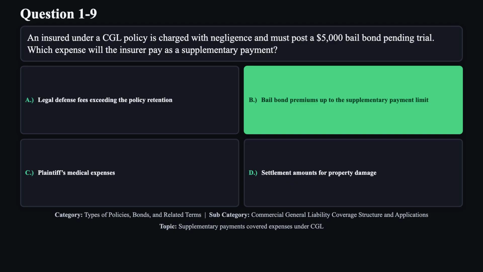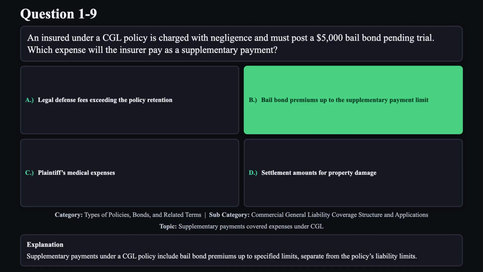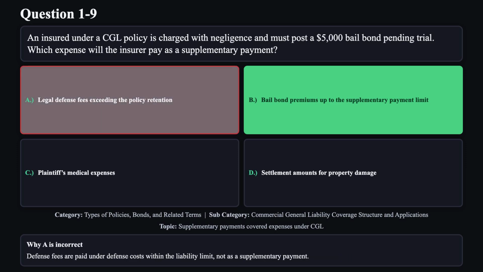The correct answer is B. Supplementary payments under a CGL policy include bail bond premiums up to specified limits, separate from the policy's liability limits. Reason A is not correct. Defense fees are paid under defense costs within the liability limit, not as a supplementary payment.